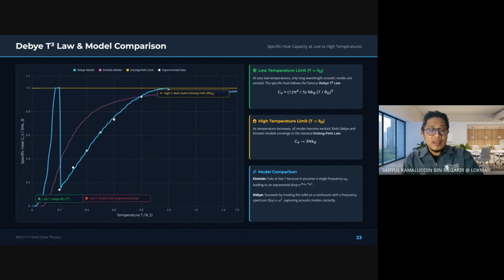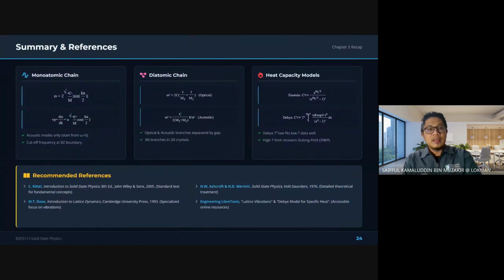Alright. So we never condemn the other physicists. No. We appreciate what the other physicists have taught us. So we summarize the whole chapter.